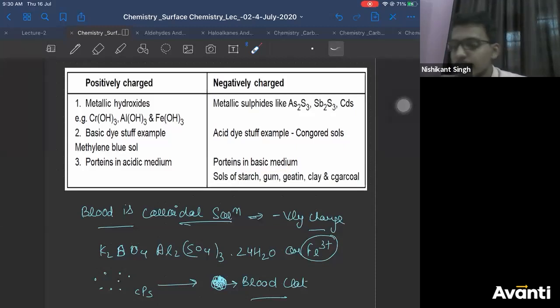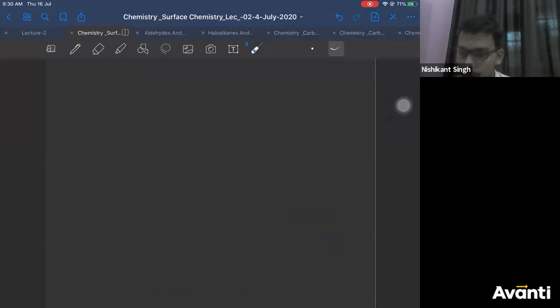Can anybody justify this? Any bio student who can justify this? Why are proteins in acidic medium a positively charged colloid, but proteins in basic medium a negatively charged colloid? Anybody who is an expert in bio? It's a kind of open challenge. You can accept it.